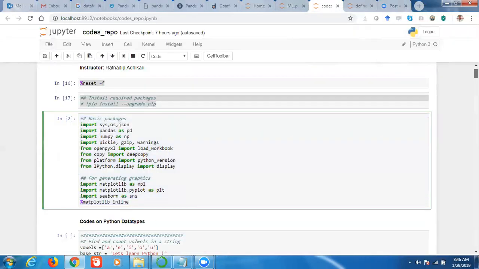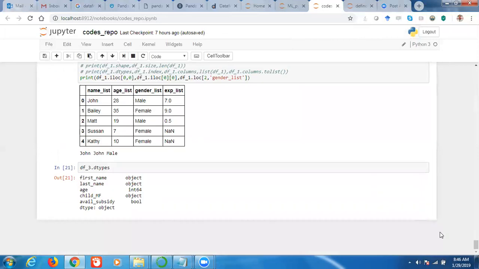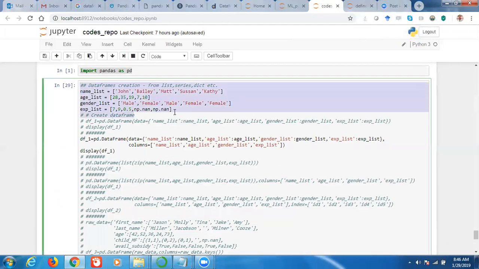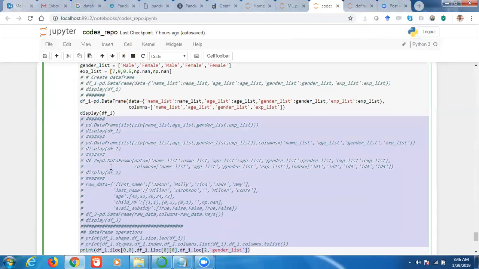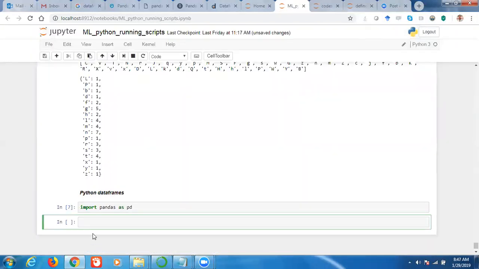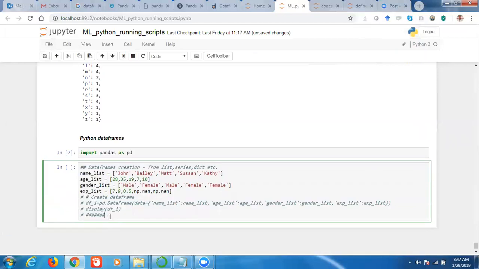Now let us create data frames. Data frames can be created in different ways.